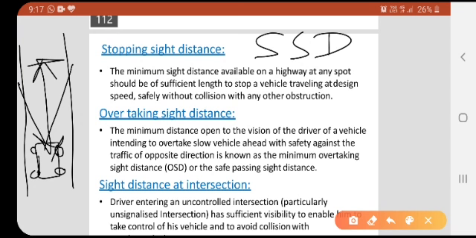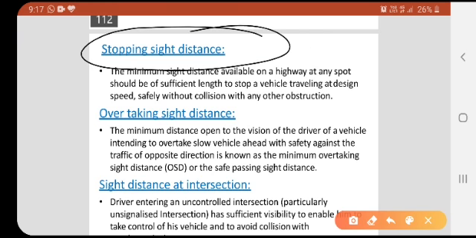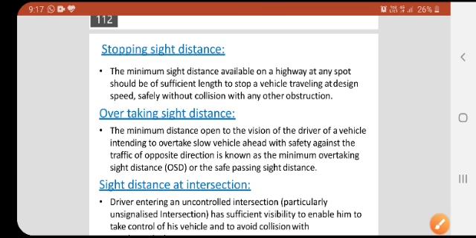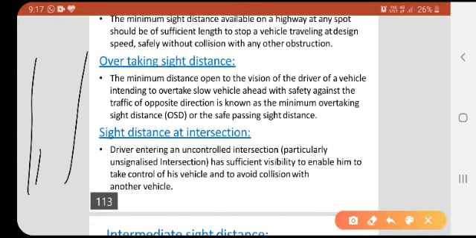That safety should be considered, the speed should be reduced, and the distance that will be taken is known as the stopping sight distance. Overtaking sight distance, as the name indicates, is where one more vehicle is moving in front of us and we want to overtake that vehicle; that distance is called the overtaking sight distance.